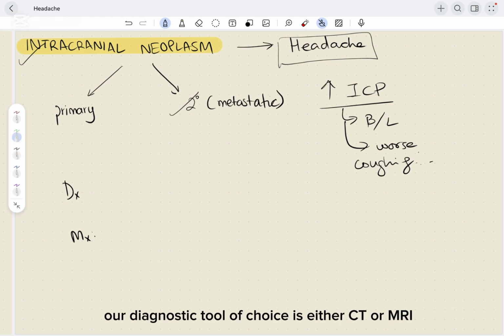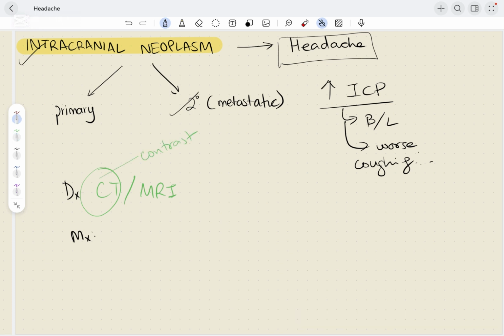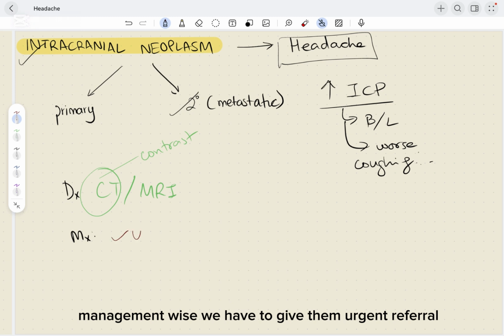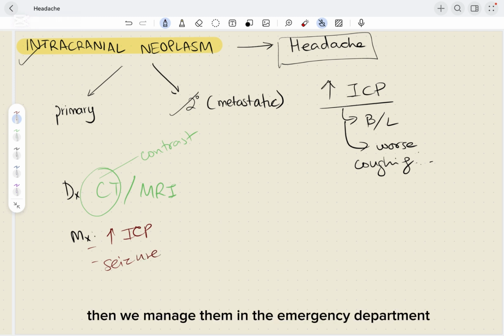Our diagnostic tool of choice is either CT or MRI, but we know that MRI is not very efficient in the emergency department. CT is more efficient, and we are going to choose contrast enhanced CT. Management wise, we have to give them urgent referral, and if they have any complications, so they can have increased ICP, they can have seizures, then we manage them in the emergency department.